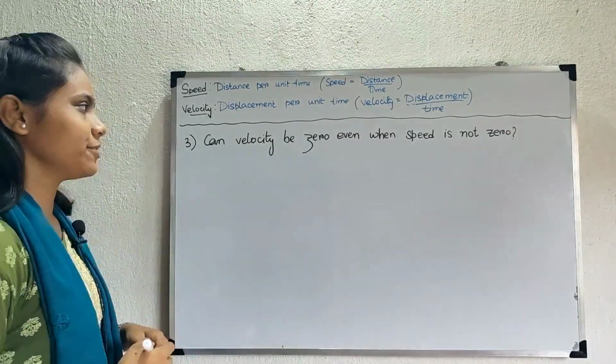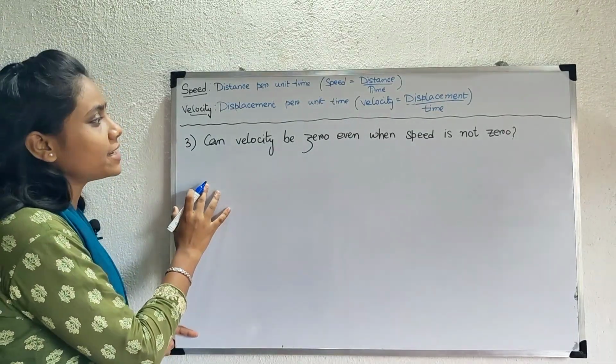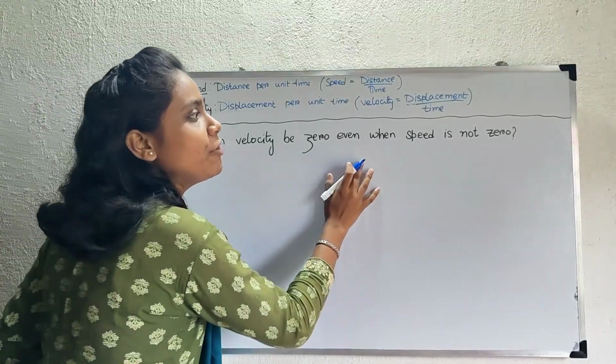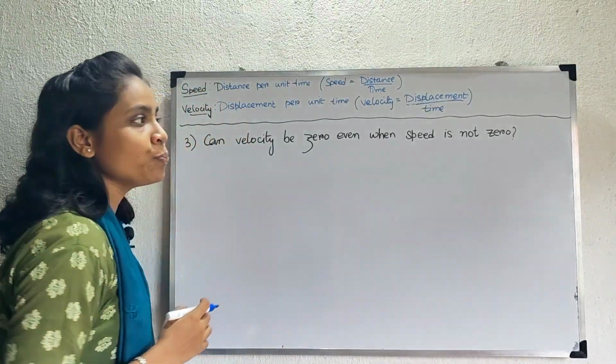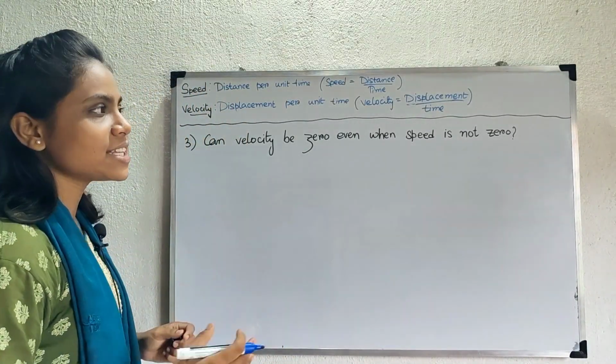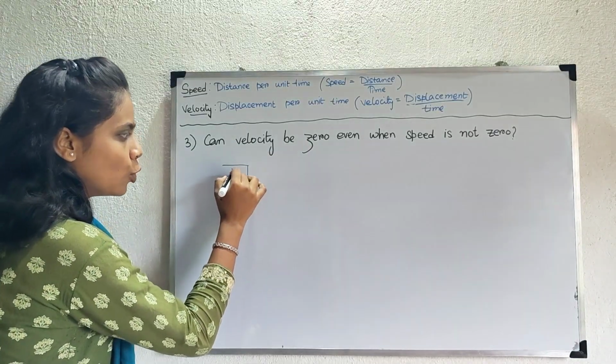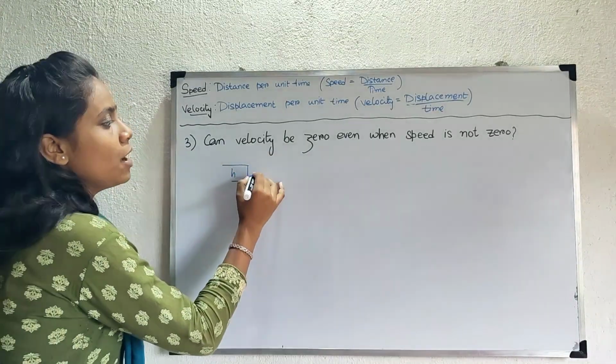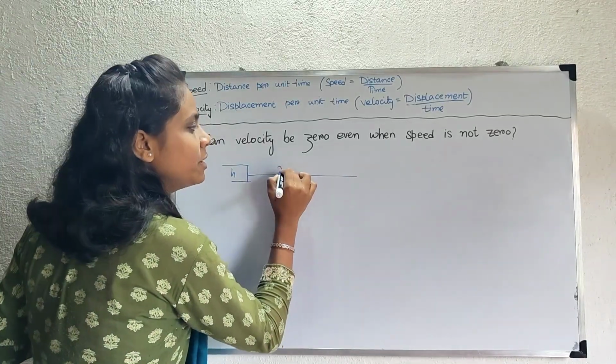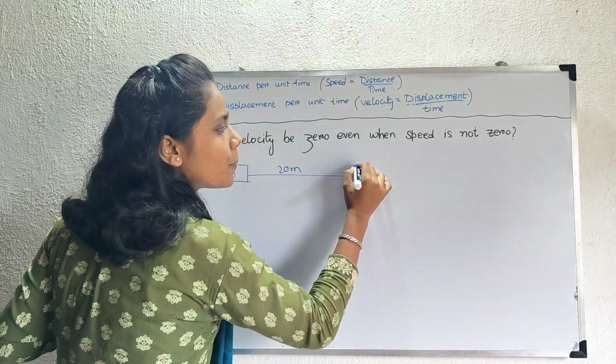Let's move to the third question. It is asked that can velocity be 0 even when speed is non-zero? At first, let us understand it by an example. Suppose you are starting from your home. You have traveled 20 meters and reach a park.